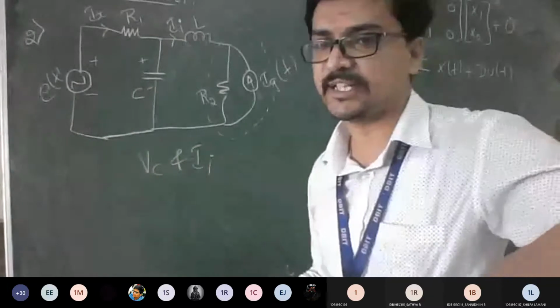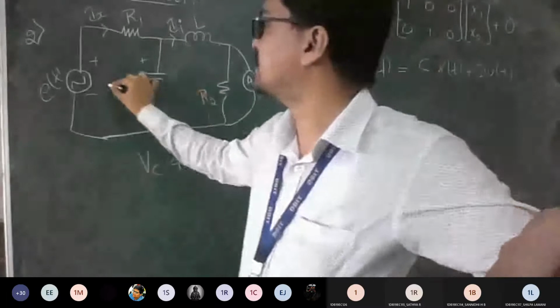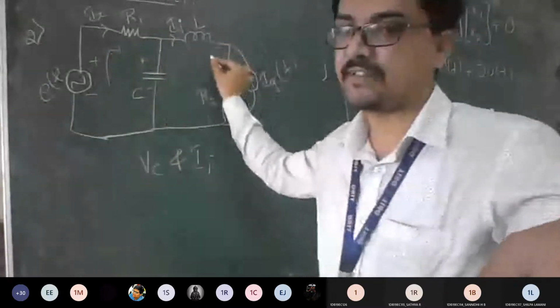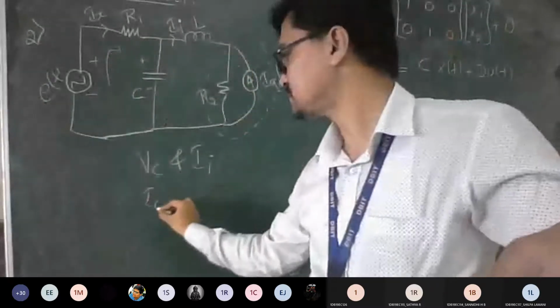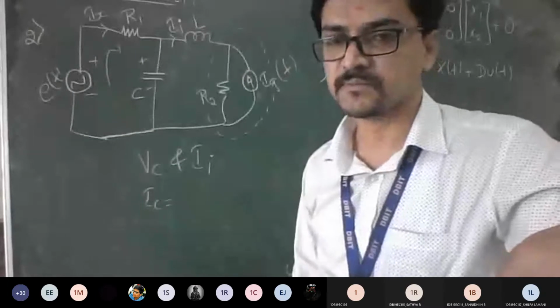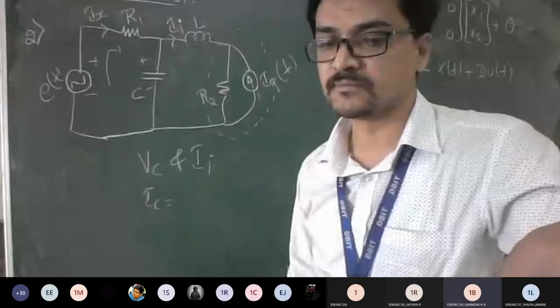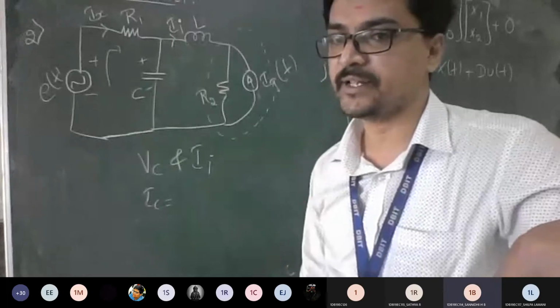So now you should find where Vc is. Vc is here. One current is leaving. So now what is IC, guys? Is it I1 minus I2 or I1 plus I2?